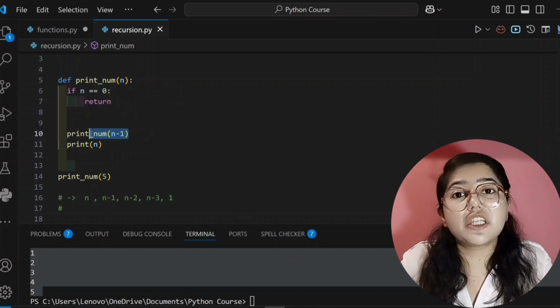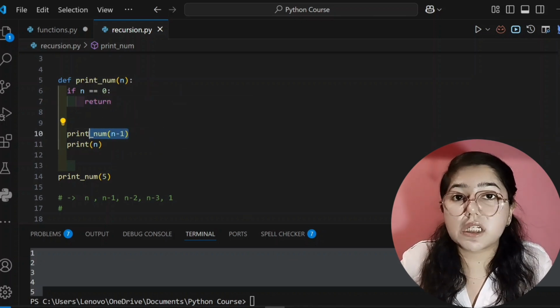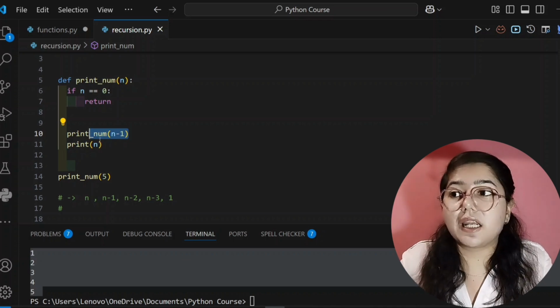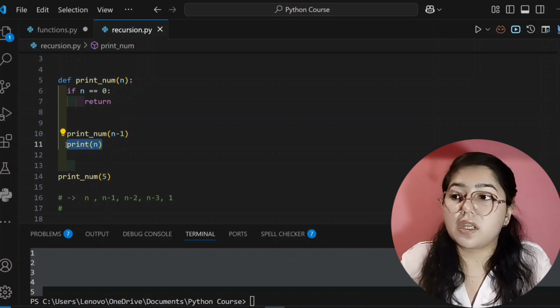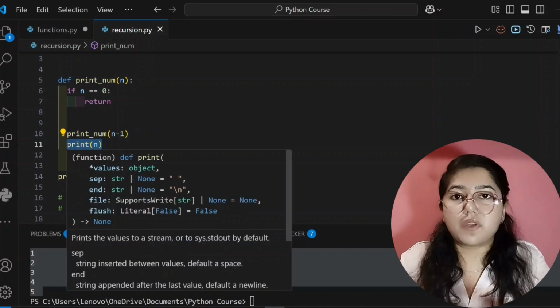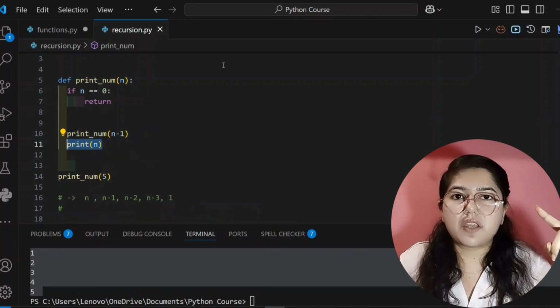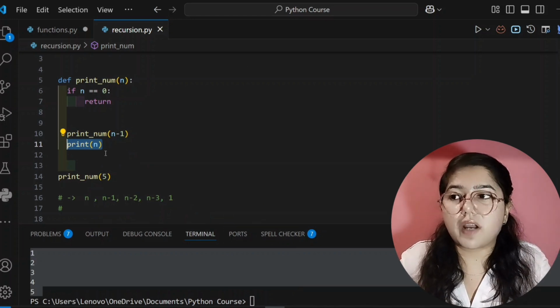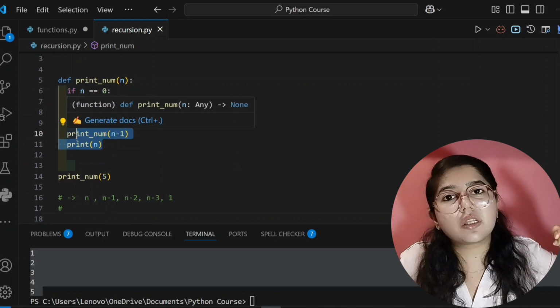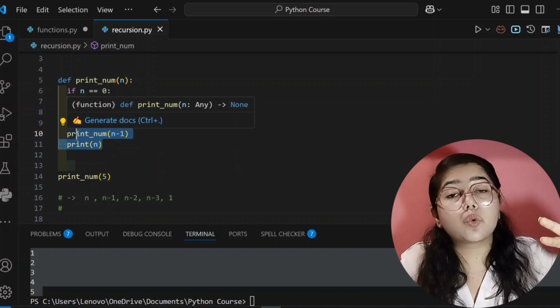First, we will call for each number, 5, 4, 3, 2, 1. And then at the end, when the n value becomes 0, it will return. And after that, at the end of the code, it will print the values 1, 2, 3, 4, 5. We are calling in decreasing order only, 5, 4, 3, 2, 1, but while printing, it is reversing 5, 4, 3, 2, 1 into 1, 2, 3, 4, 5.